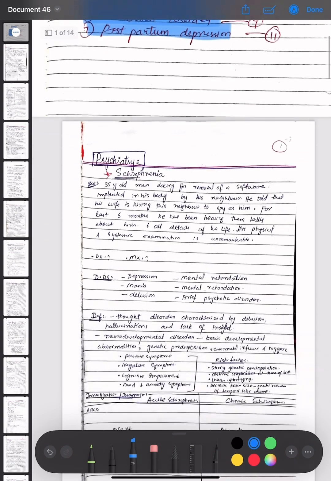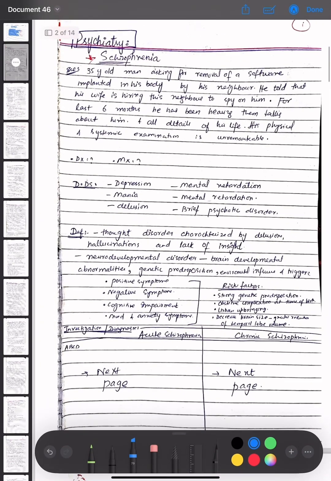Okay, now coming towards our first topic, that is schizophrenia. We have a scenario that there is a 35-year-old man asking for removal of a software implanted in his body by his neighbor. He says his wife has hired this neighbor to spy on him for the last 6 months. He has been hiring them, talking about all details of his life. His physical and systemic examination is unremarkable. So what is the diagnosis and the management?